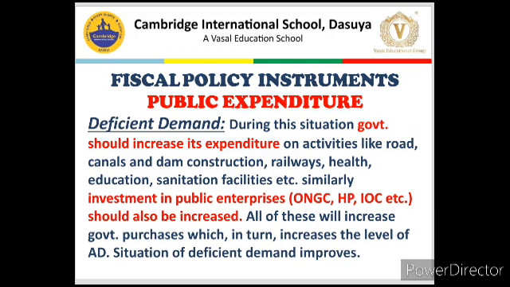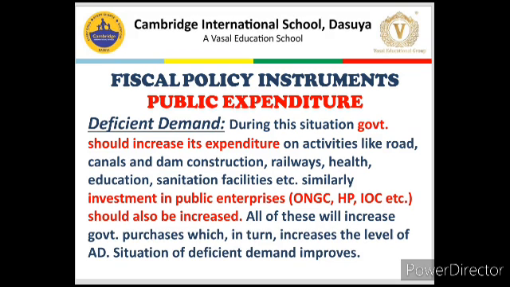So they will have more money to spend, it will increase their purchasing power, and now they will go to the market and purchase more. More demand for goods and services will increase production or output, which will increase employment, and it will again increase the income of the people.